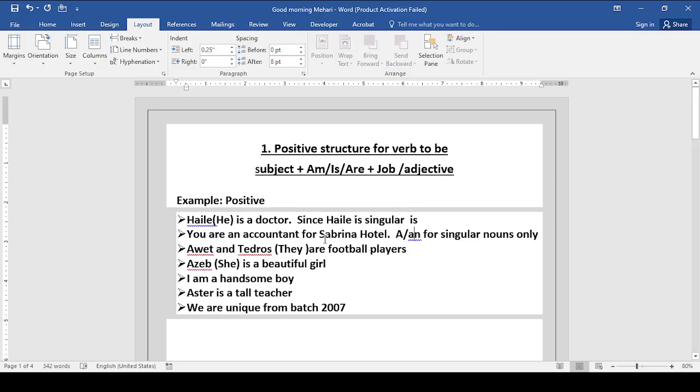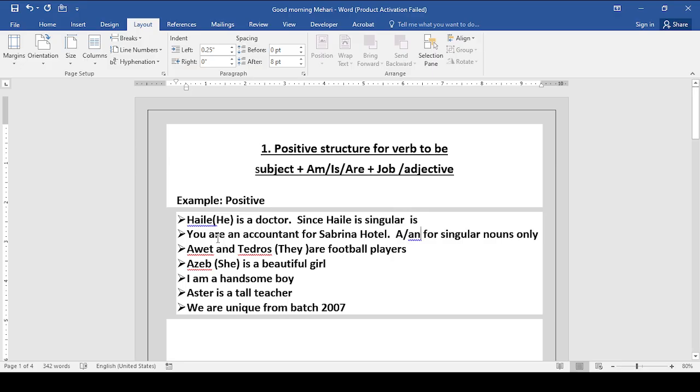You can use other names if you want, but I have written for example, you are an accountant for Sabina Hotel. So in this case, you are considered as a singular one.